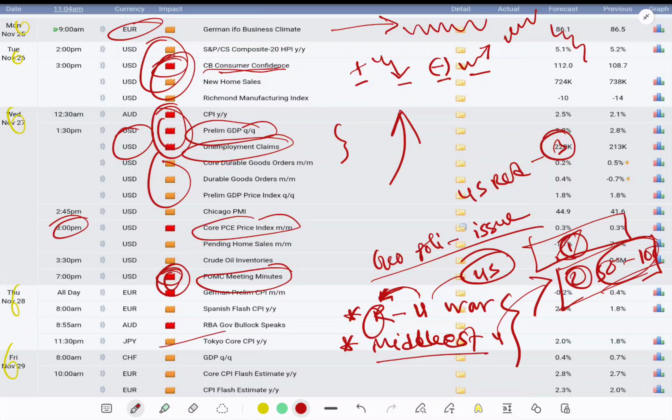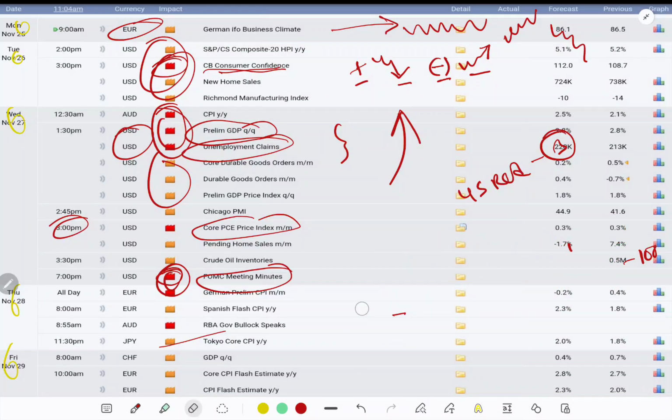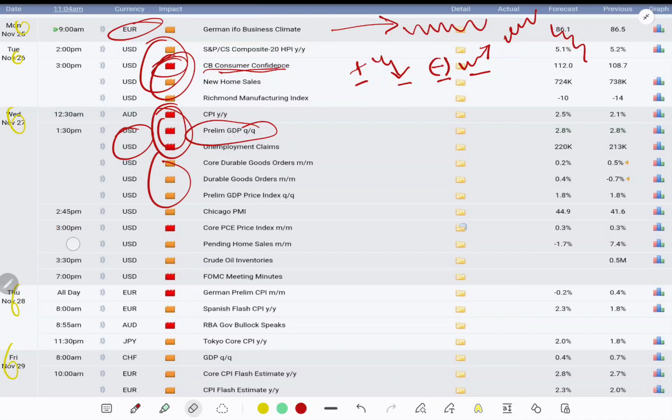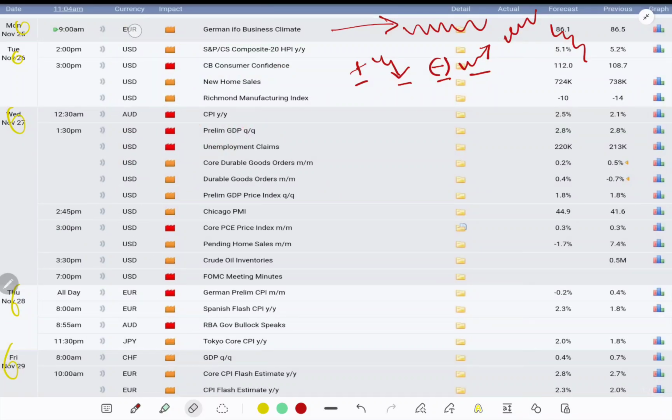If you avoid this issue, that means if you just trade on technical analysis, you may lose your assets. So you have to pay attention to fundamental things. In our Telegram channel we have been updating everything for the last few years.